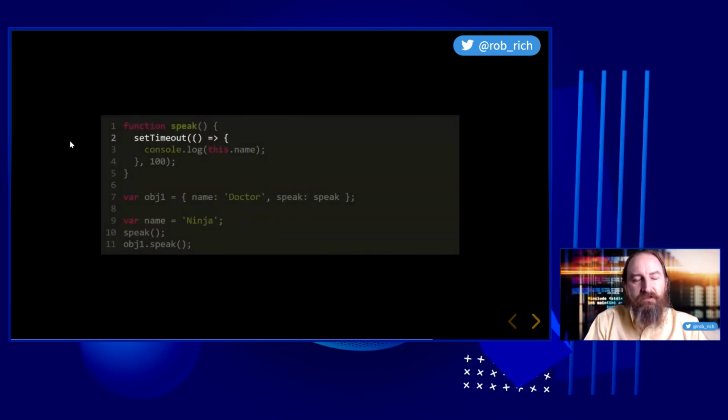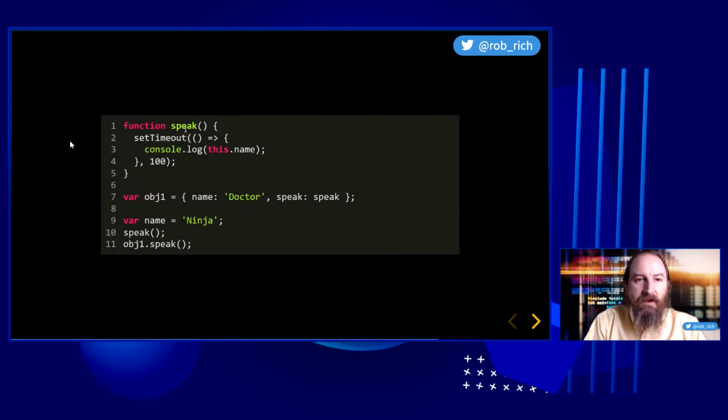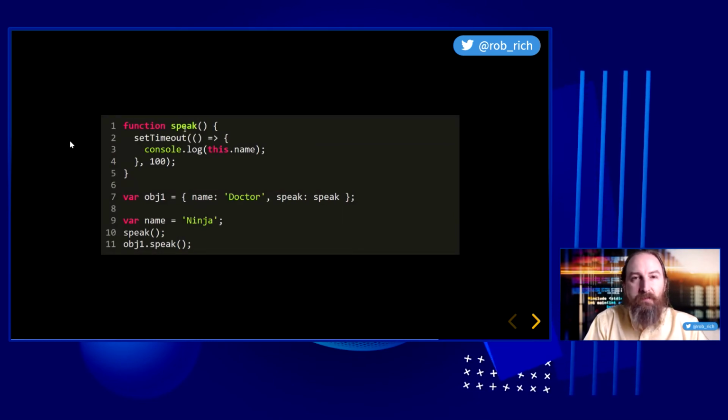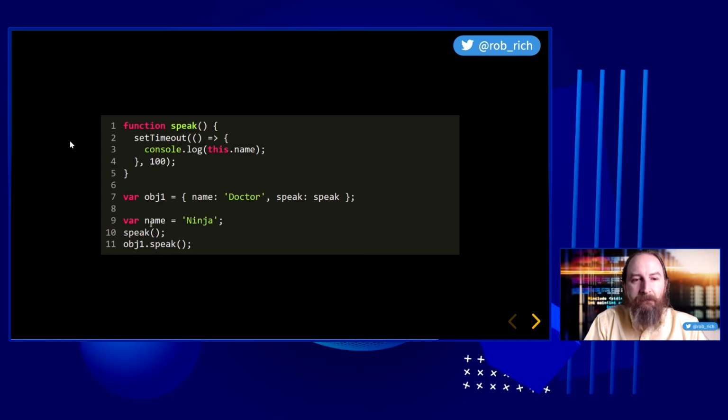So let's try that. Let's create an arrow function here. We know that it's going to capture the current scope. And so let's see if we can do that to better define it. Now, I'm very specifically not using an arrow function for this outer speak. We know that that won't behave as expected, but let's use an arrow function here in this inner function in our set timeout. Now we'll call obj1.speak.